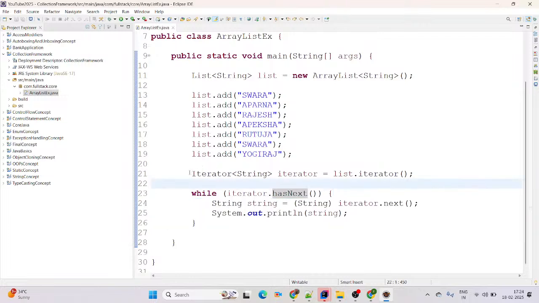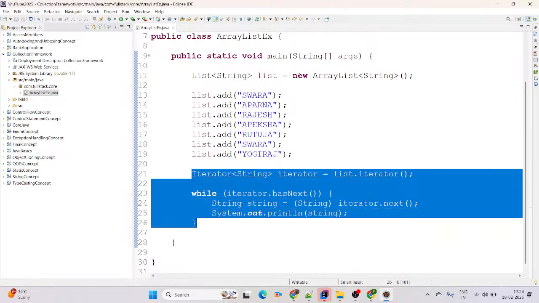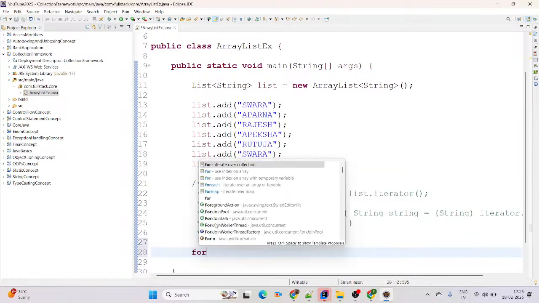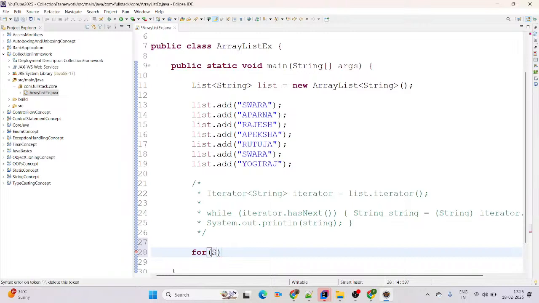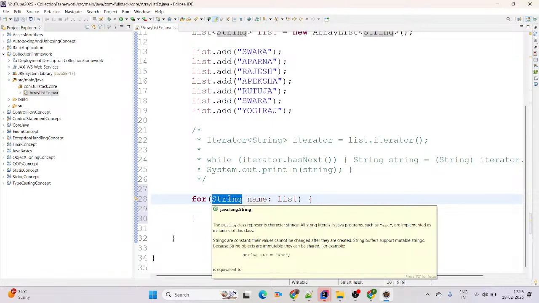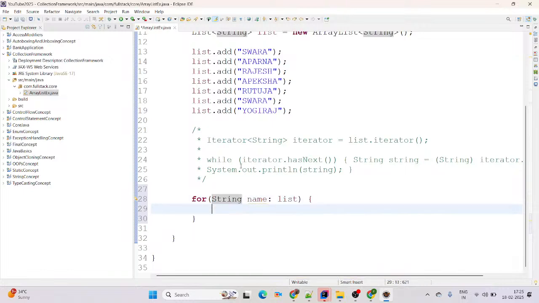But nowadays in industry, we do not prefer to use the iterator concept. We have a concept named for each. How to use for each? Here I am using for, and the string type, we have name, and the list of names available, right? This is the list of type String, correct? That's why I am mentioning String name. If you have a custom type like product, customer, employee, then such a type you need to mention there. In upcoming examples, we are going to handle custom, user-defined types as well, like employee, product, customer.